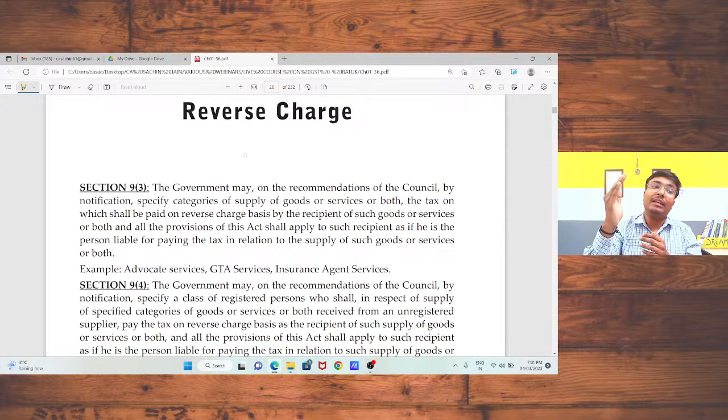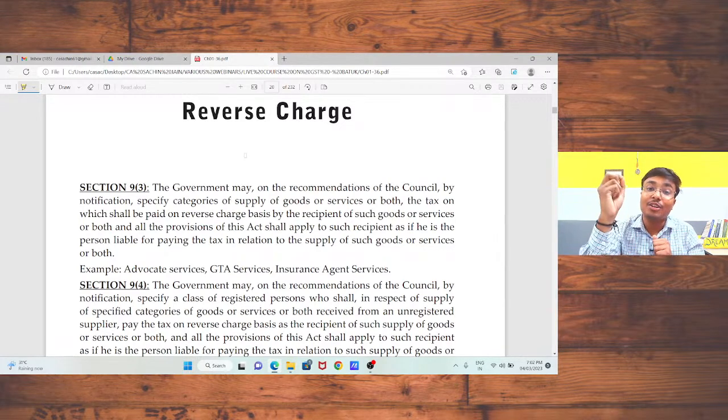Then we discussed Schedule 2 of CGST Act. Schedule 2 says that all the activities or transactions which are treated as a supply can be classified as supply of service or supply of goods, depending on Schedule 2. And we discussed a very important term: if title is transferred, that should be treated as supply of goods, and if only the right to use is transferred, the same shall be treated as supply of services. After that we also discussed composite supply, that is restaurant services and works contract services.